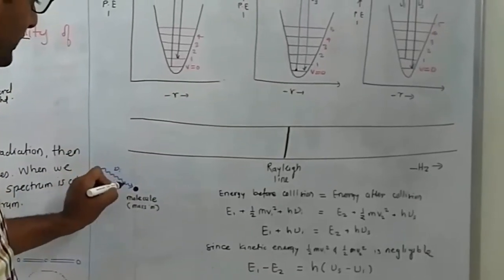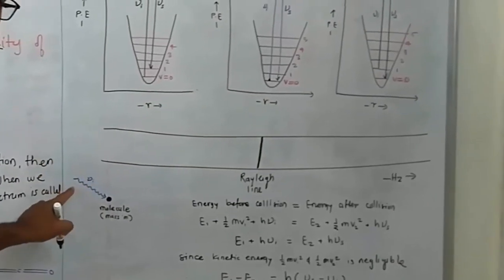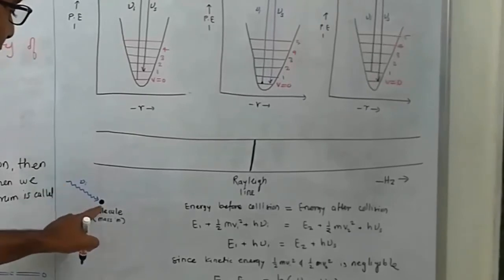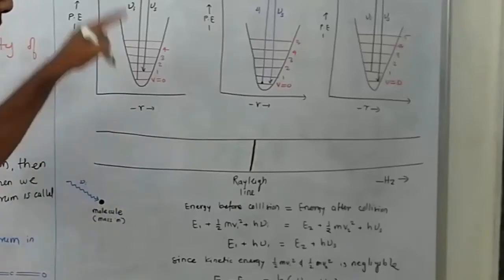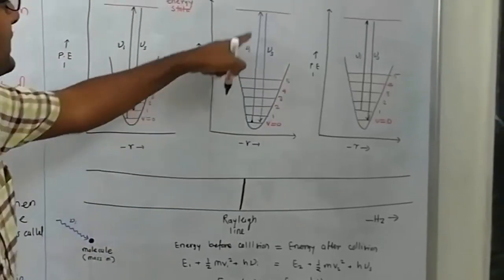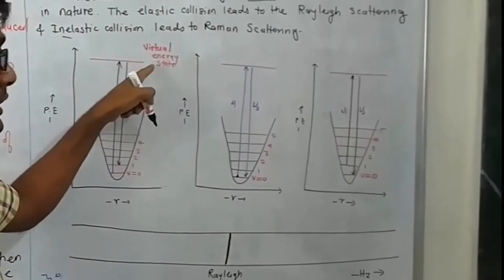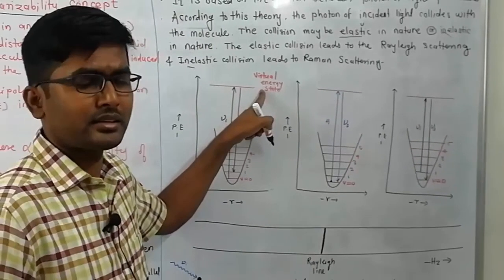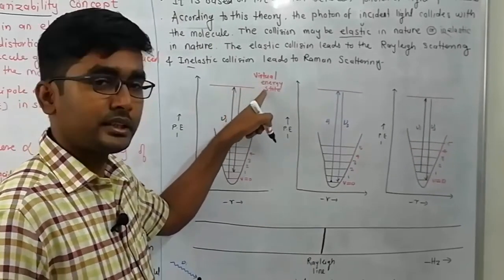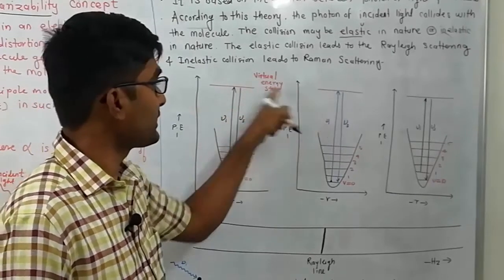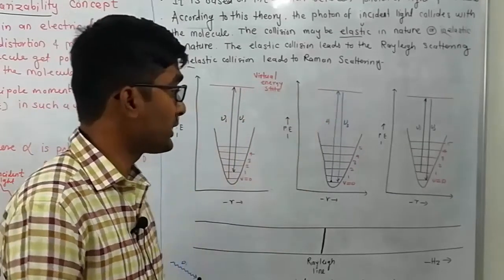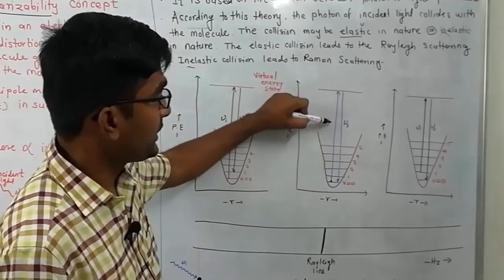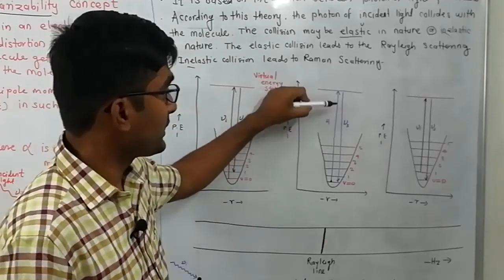When this molecule interacts with the external radiation, what happens? It absorbs the energy and goes into an excited state, and this excited state is called the virtual energy state or quasi electronic state. Just these are the names, virtual energy state or quasi electronic state. It absorbs the energy and goes into the virtual energy state.